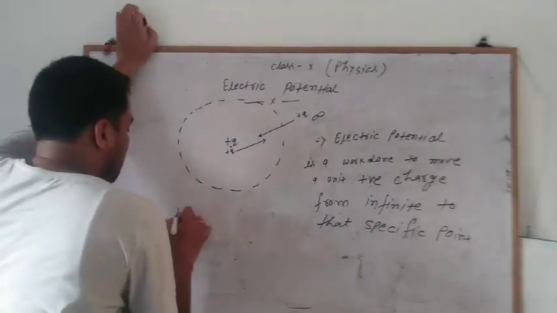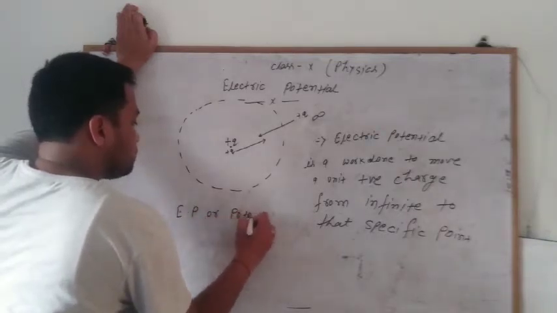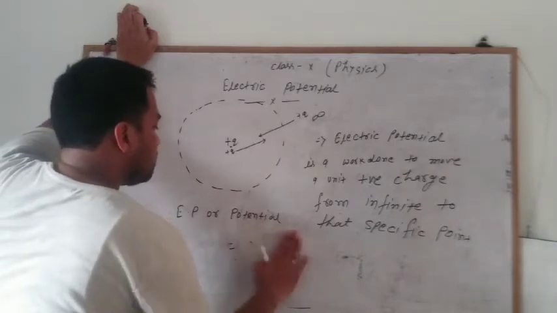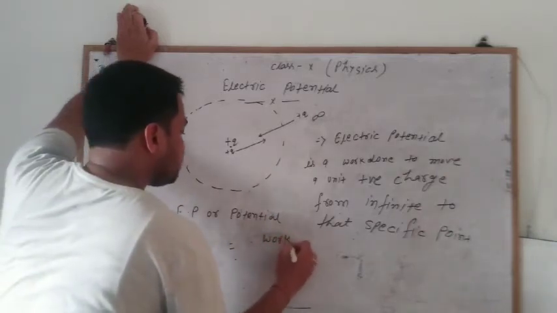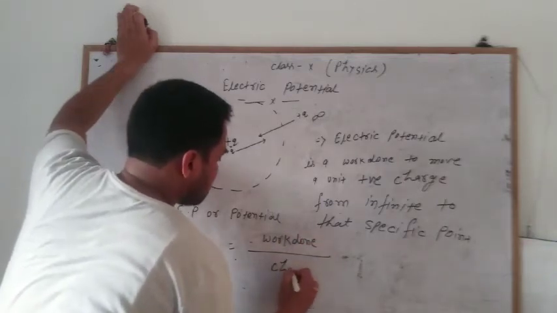So we can formulate the electric potential as equal to work done per unit charge.